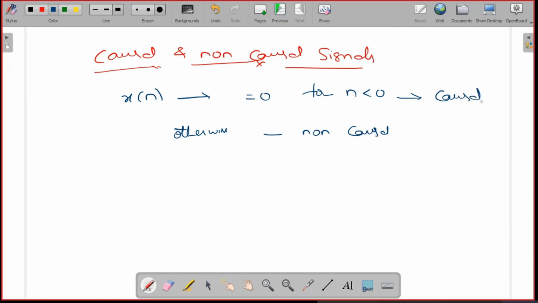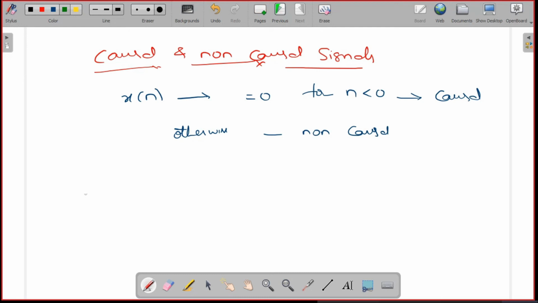If you want to say whether a particular signal is causal or non-causal, simply check the amplitude of the signal for negative times. If the signal has 0 amplitude for negative times, conclude that the signal is causal. In case it has any non-zero values for negative time, it is non-causal.